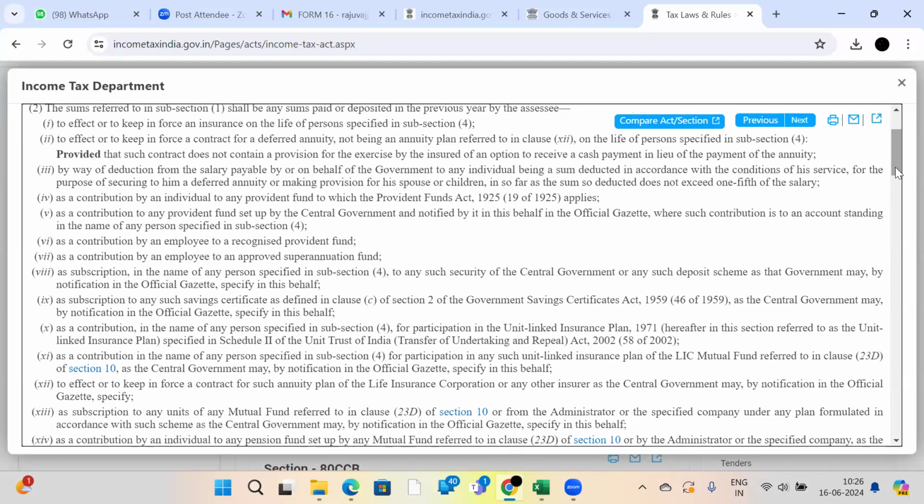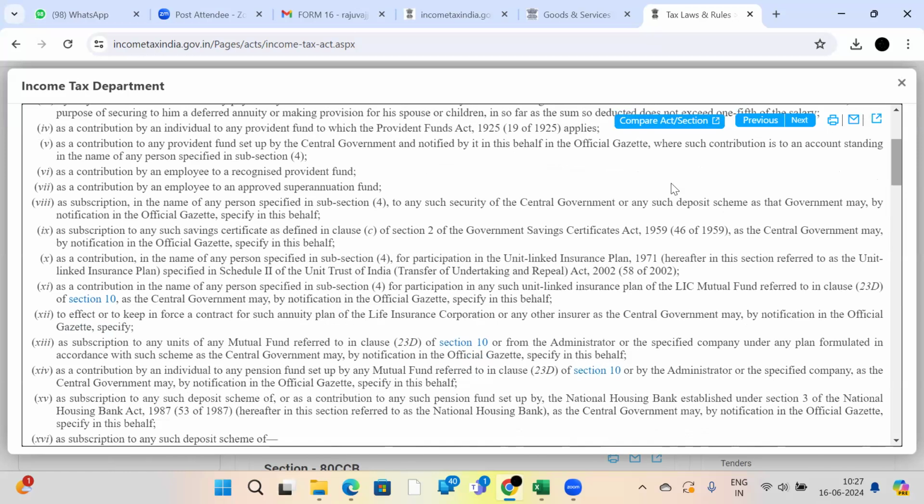And the fourth one is also provident fund only. The fifth one is also a provident fund set up by the central government. Different provident fund organizations will be there. If you are a central government employee and the central government organization deposits to the respective provident fund organization, that amount also will get deduction. Another one is provident fund. Another one is also superannuation fund, and the other one is subscription to any such security of the central government or any such deposit scheme, which the government may by notification in the official gazette specify.